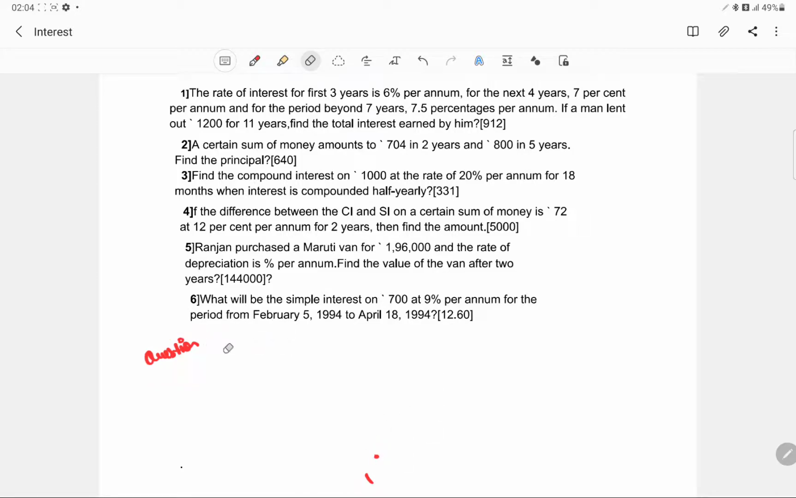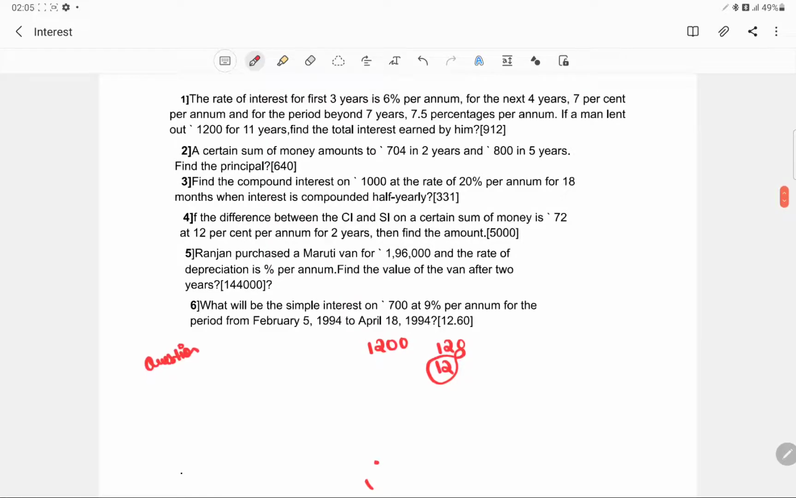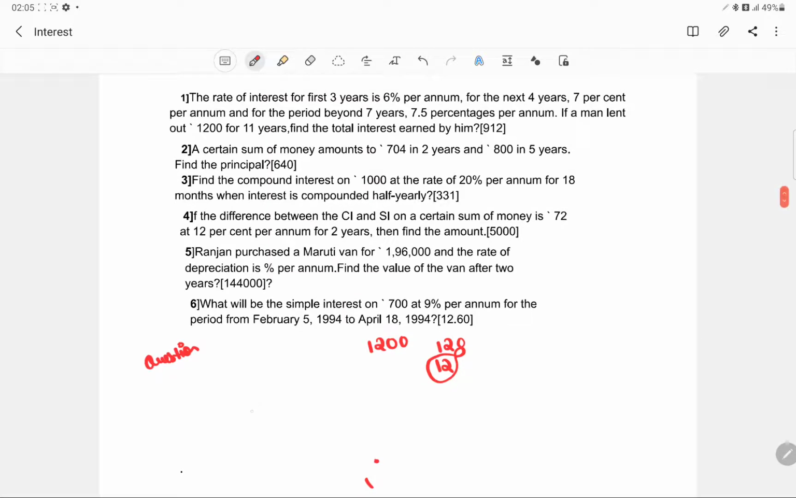But for exams like CAT, or any quantitative exams, we can do it much quicker. We see that the values are normally single digit. So for 1200, what is 10%? 120. What is 1%? This is 12. So for the first 3 years, it was 6%. 12 is 1%, so 6% means 72, and this is for 3 years.